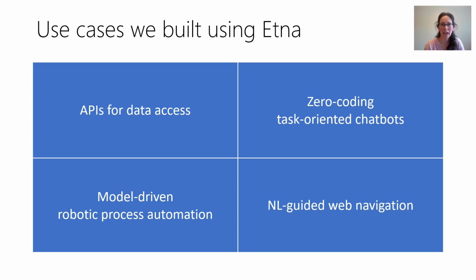We also use Etna to build more reliable RPA, robotic process automation. This is an application of UI automation that has seen tremendous growth in the last few years and where reliability is critical. Finally, we use Etna to generate datasets for NLP research in the context of a natural language guided agent for web navigation.